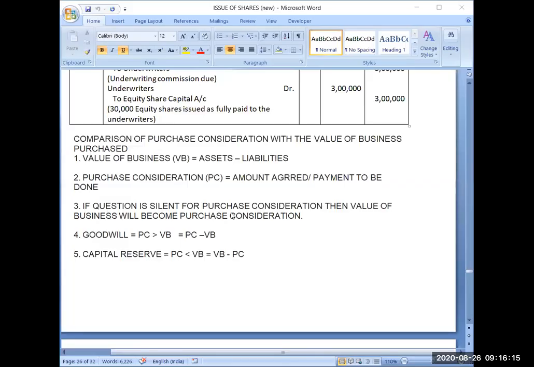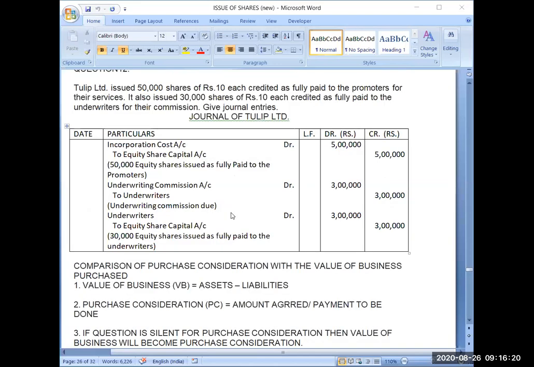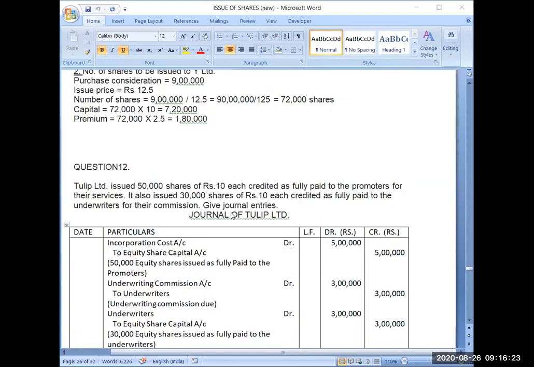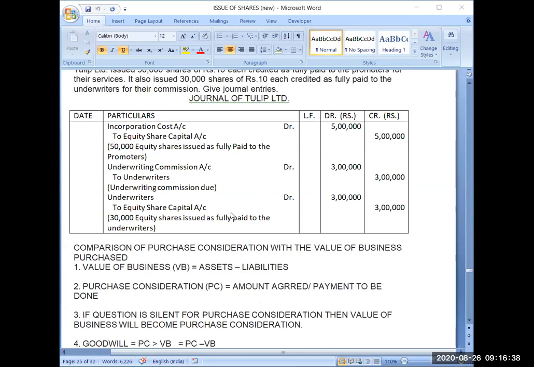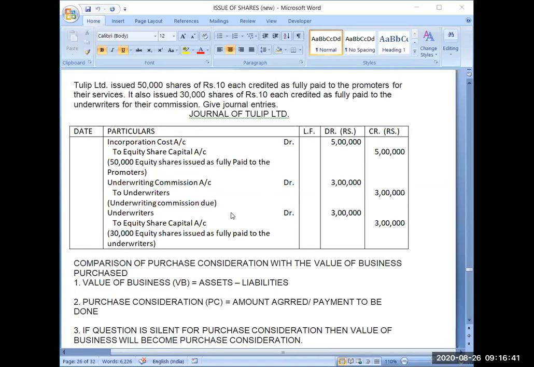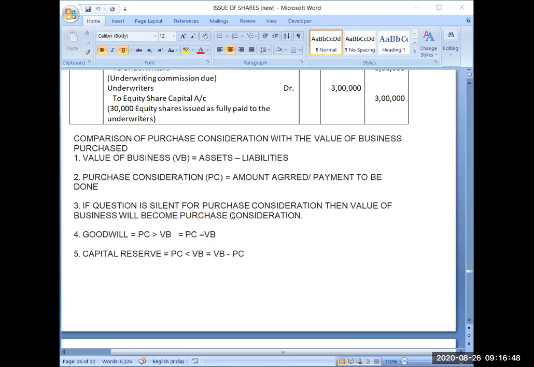Okay, so we were doing issue of shares for consideration other than cash. Yesterday we learned how to issue shares for purchase of assets at par and at premium. Then we learned how to issue shares to the promoters of the company and underwriters. Now today we will proceed in the same topic, but with a little more